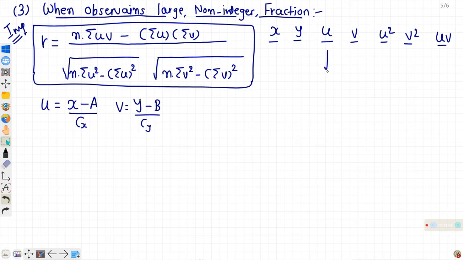Then take the total of each: sigma u, sigma v, sigma u square, sigma v square, sigma uv.